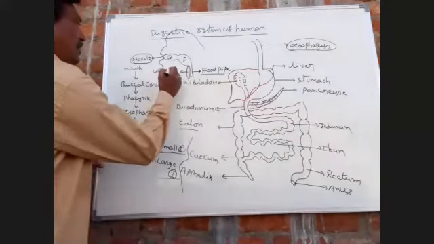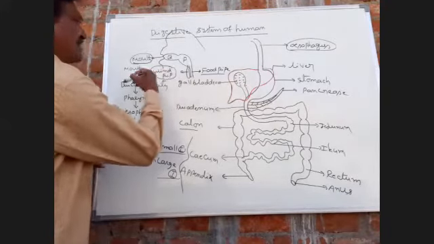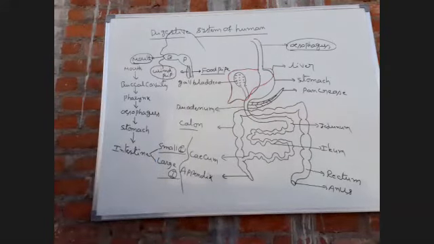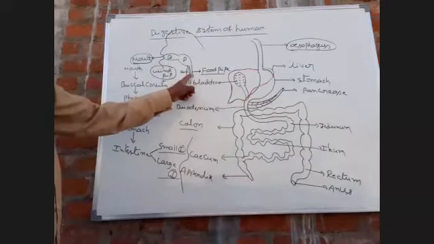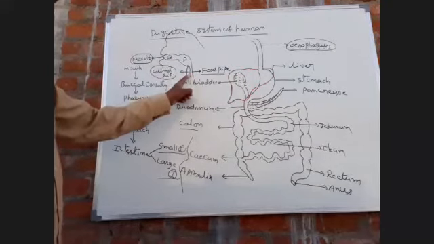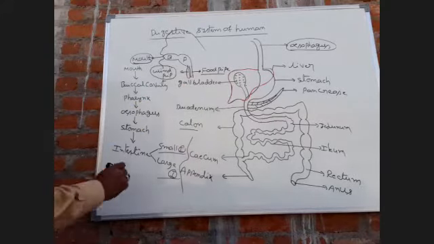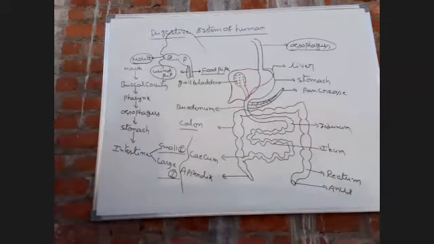Both the food pipe and windpipe travel side by side. The common passage for food and air is called the pharynx. This is a most important bit.